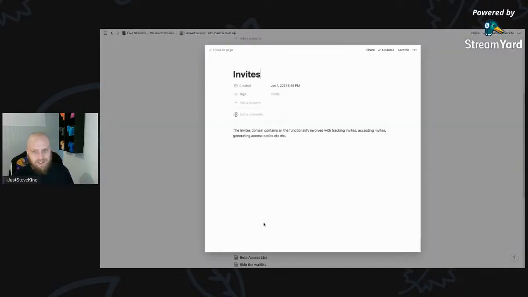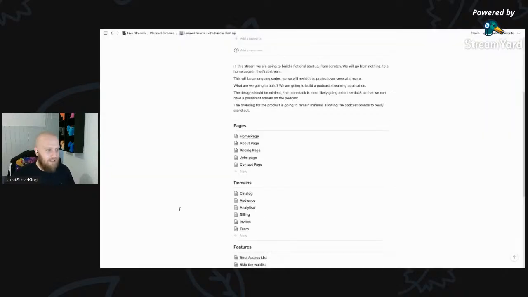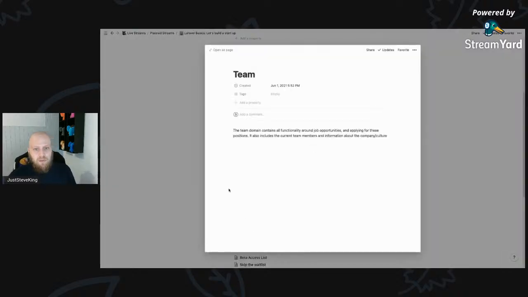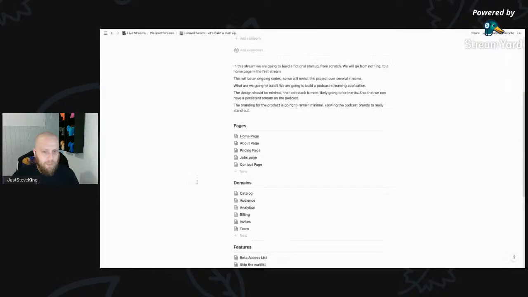We're going to have an invite system built into here with tracking codes, accepting invites and generating access codes. So you can have a beta list and slowly let people in, and those people can invite their friends to a limited amount, and you can track that sort of stuff going on. And then team. The team's all about the startup itself. There's the job opportunities and any current team members and that sort of thing.